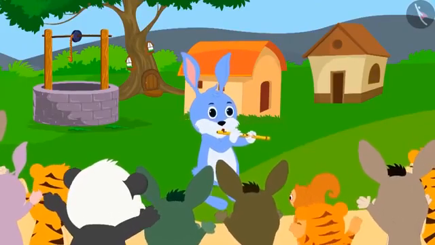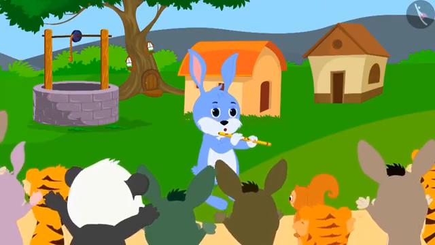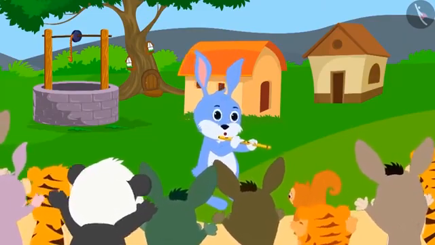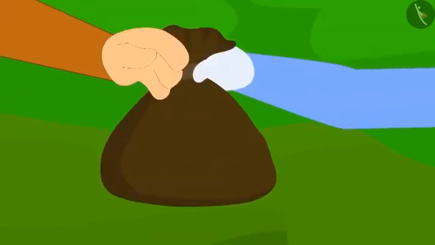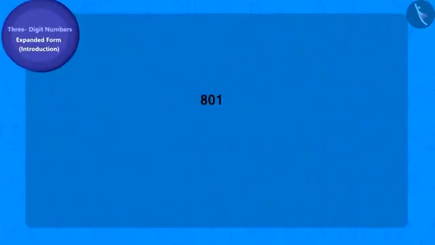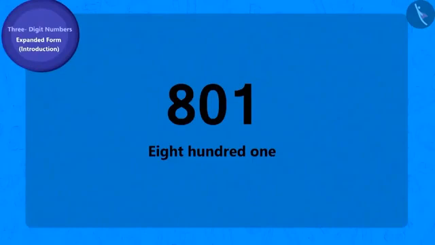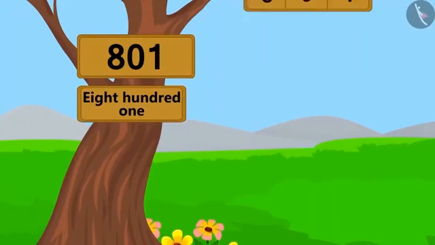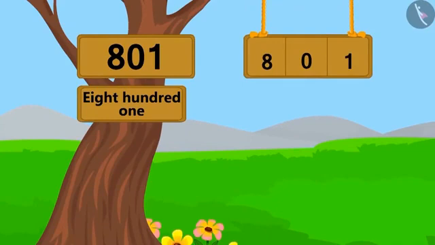Bunny became very popular and he went from village to village playing his flute. From the next village, he got 801 coins as reward. Can you write this number in expanded form? Come, let's do it together. 801. This number is 1 ahead of 800. So we can write it in expanded form as add 800 and 1.